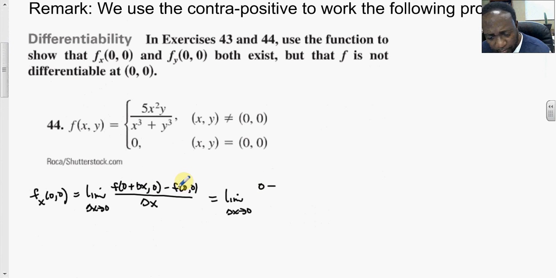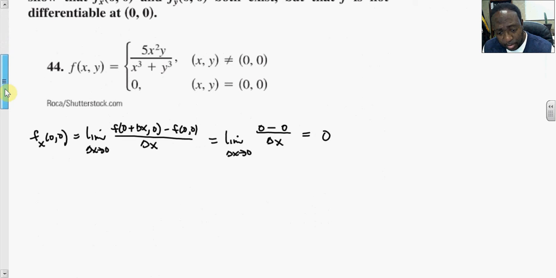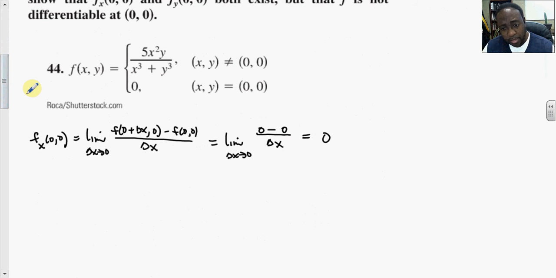And then minus f of 0 comma 0, that's 0. And this is all over delta x. So we get the limit of 0 divided by delta x, and that's 0. Because 0 is already at 0, delta x is traveling to get to 0. So we're not dividing 0 divided by 0. Not just yet. It takes a while for that to happen. So to talk about calculus is to talk about the process. It's not to talk about like the algebra where you're right at the point already.